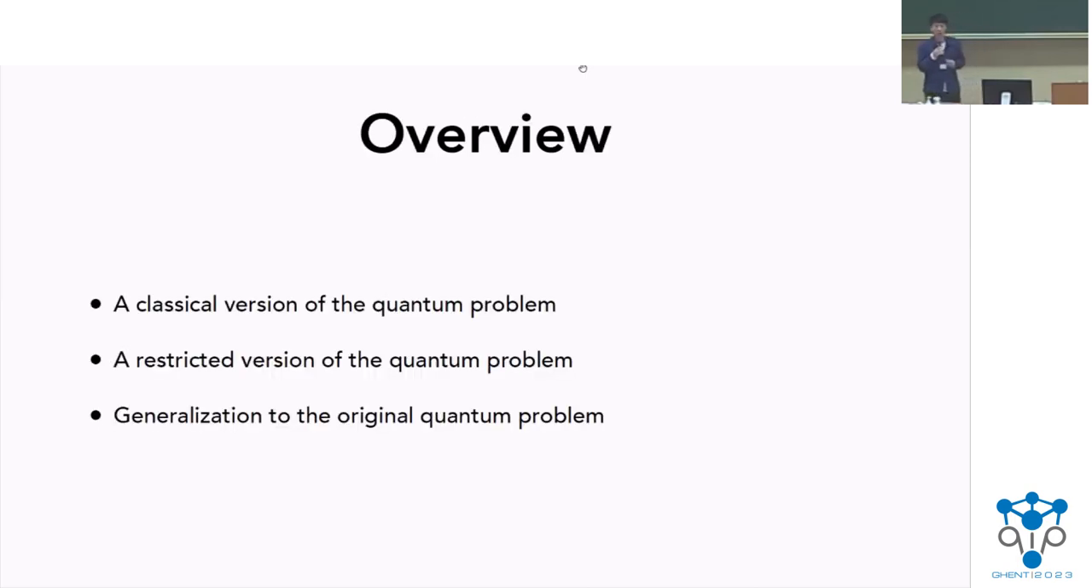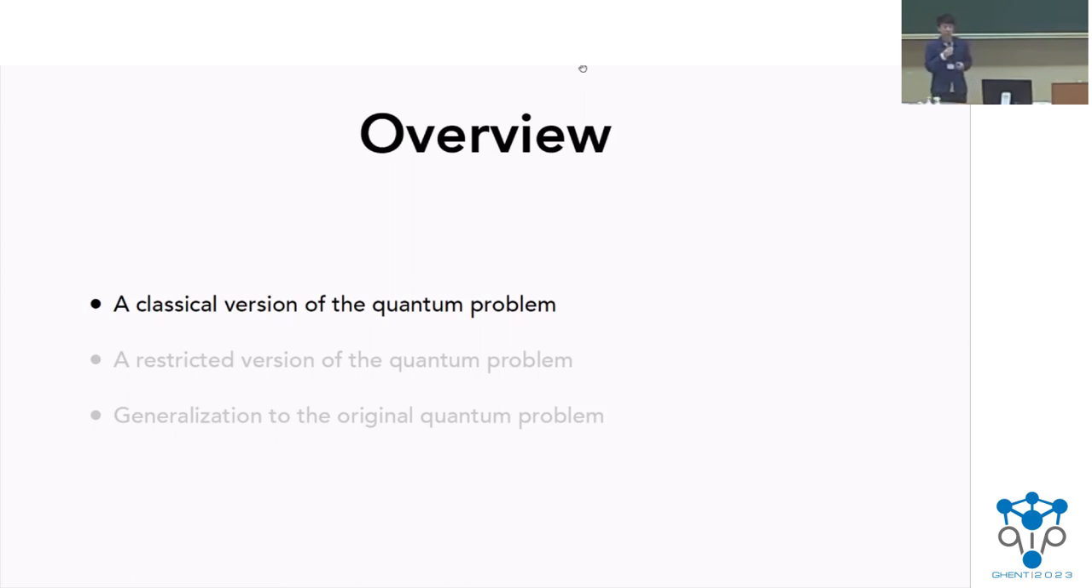And in this talk, I would like to separate this into three parts. First, I would talk about a classical version of this problem. Then I would talk about a restrictive version. And finally, utilizing the idea in the restrictive version to generalize it back to the original problem that I just mentioned. So we're going to begin with the first on the classical version of this problem.